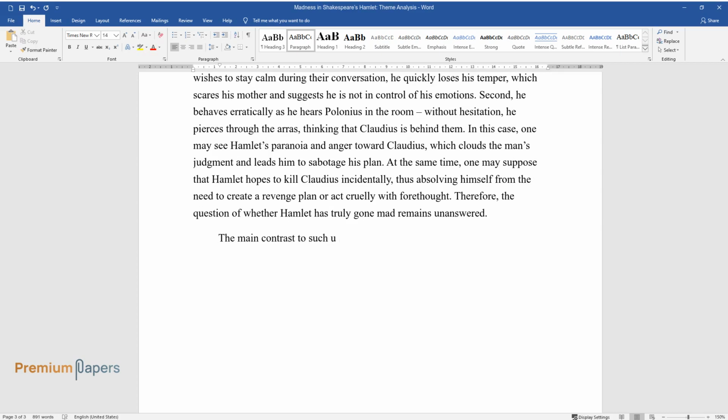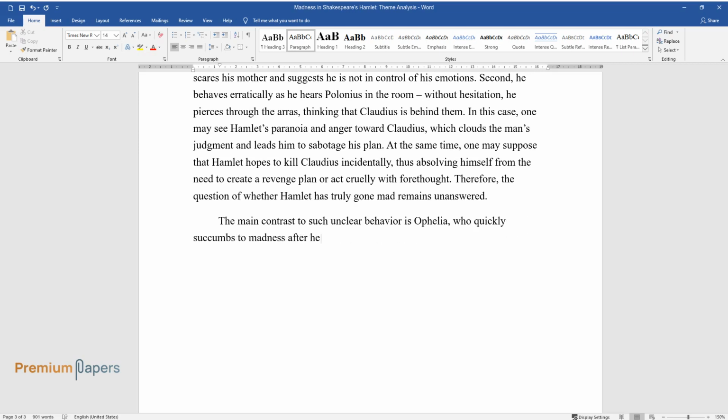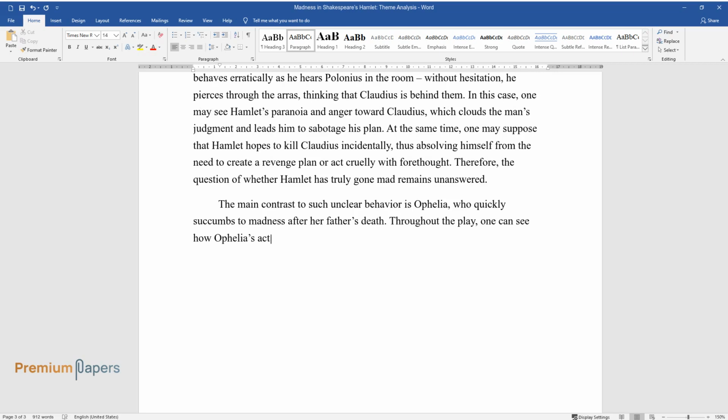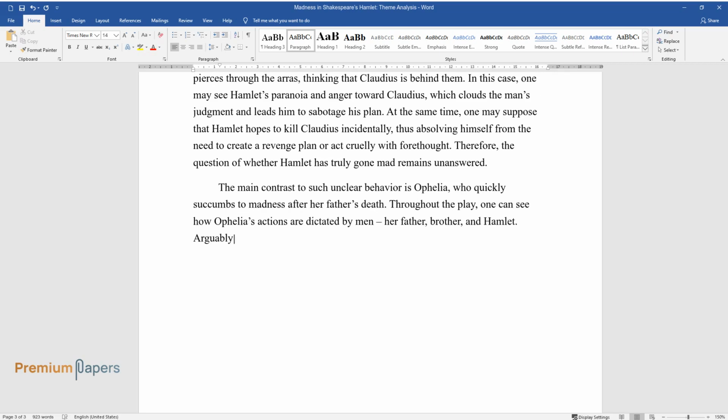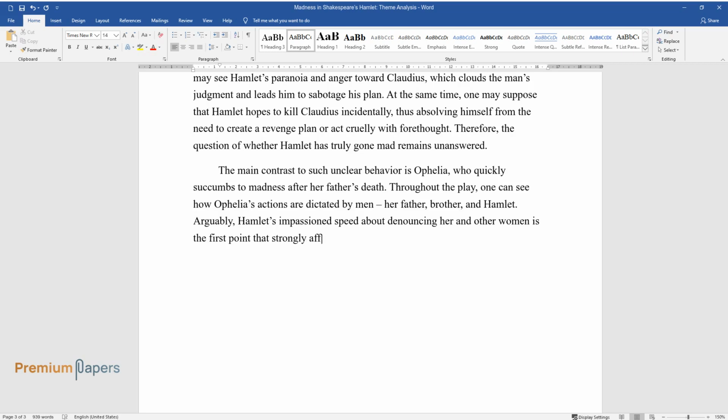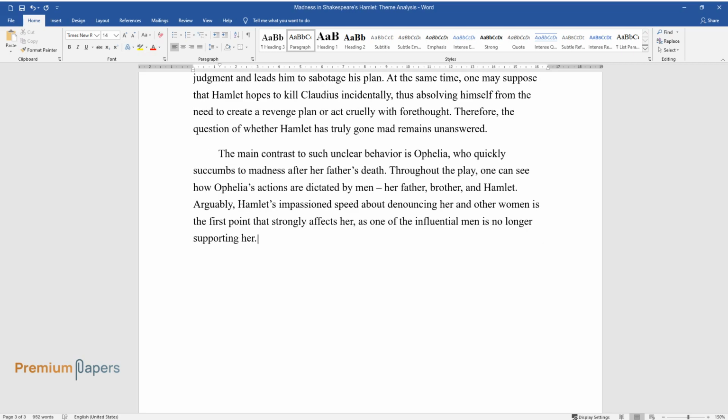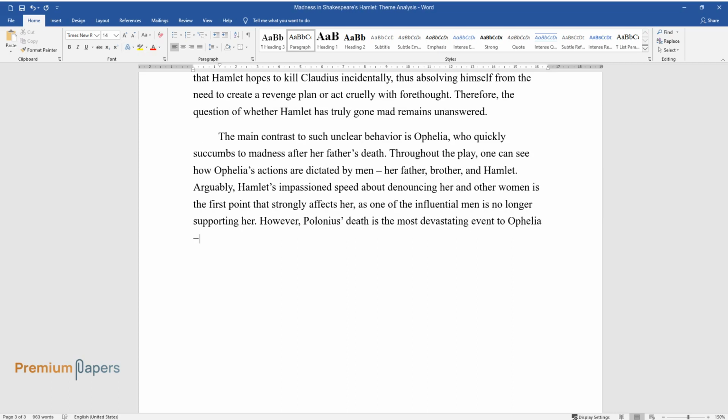The main contrast to such unclear behavior is Ophelia, who quickly succumbs to madness after her father's death. Throughout the play, one can see how Ophelia's actions are dictated by men, her father, brother, and Hamlet. Arguably, Hamlet's impassioned speech about denouncing her and other women is the first point that strongly affects her, as one of the influential men is no longer supporting her. However, Polonius' death is the most devastating event to Ophelia.